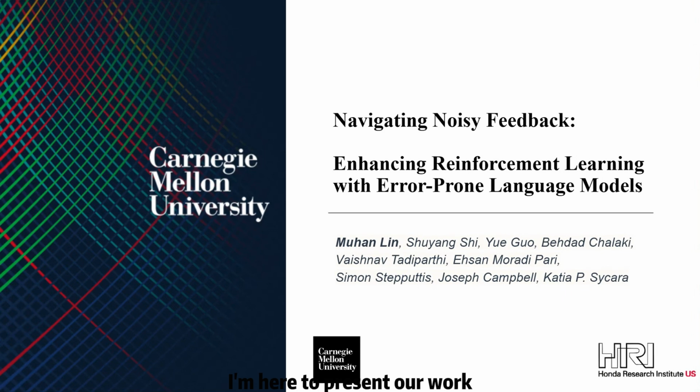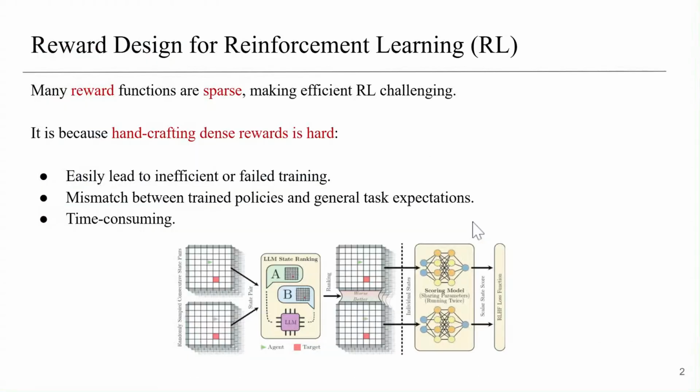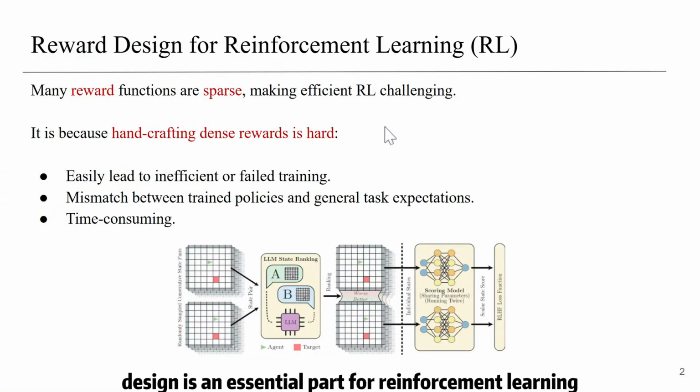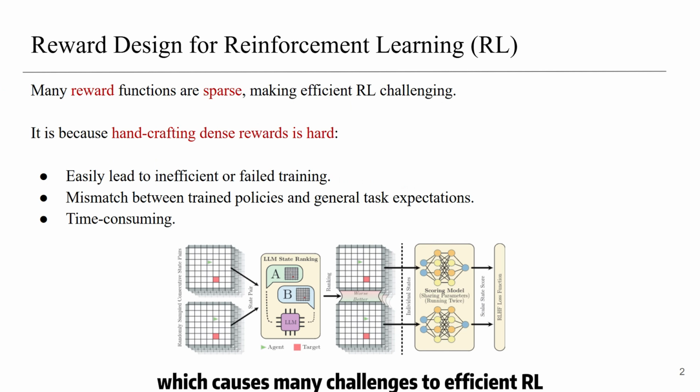I'm here to present our work, Navigating Noisy Feedback: Enhancing Reinforcement Learning with Error-Prone Language Models. We know that reward design is an essential part of reinforcement learning, and many reward functions are sparse, which causes many challenges to efficient RL.